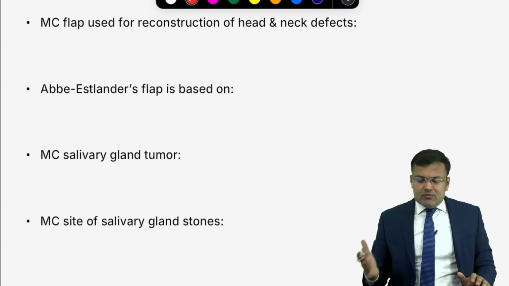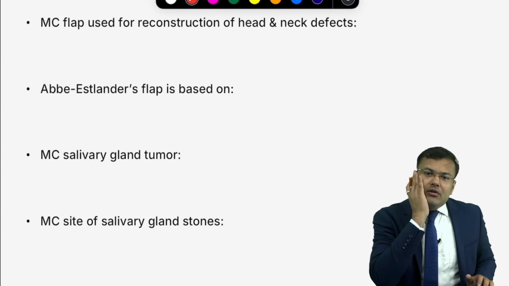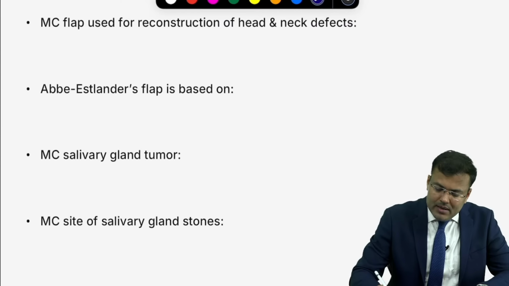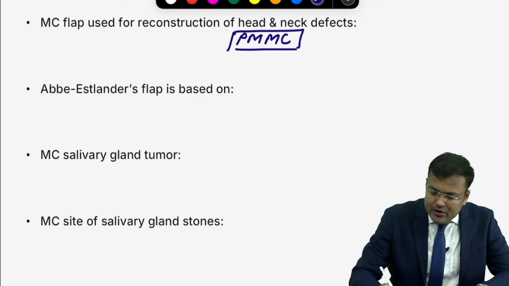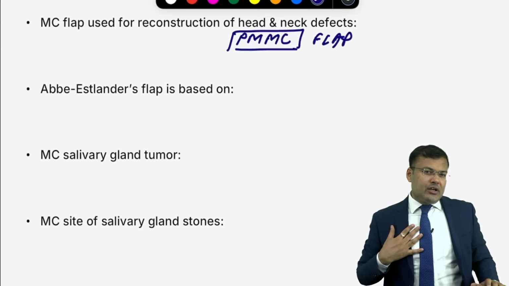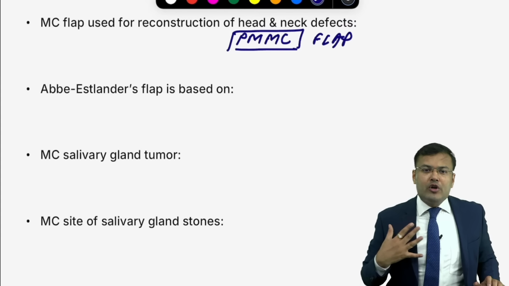Next, what is the most commonly used flap for reconstruction of head and neck defects? Tell me. PMMC flap. Pectoralis major myocutaneous flap. And this pectoralis major myocutaneous flap, it is based on pectoral branches of thoracoacromial vessels.